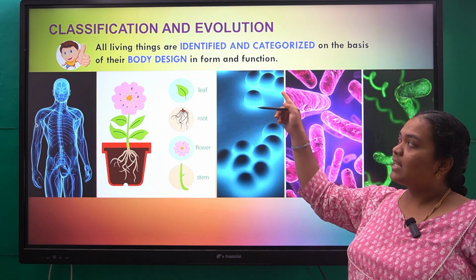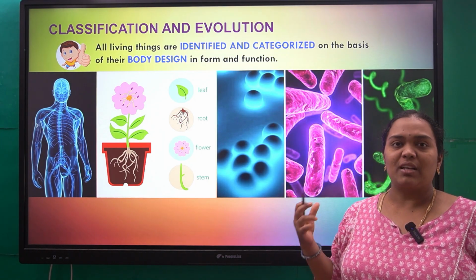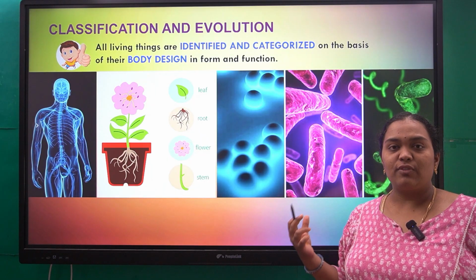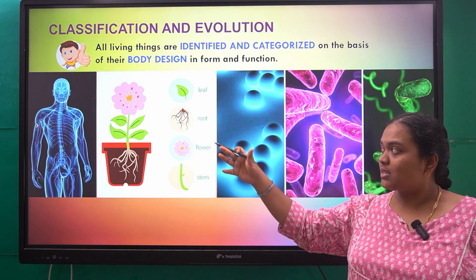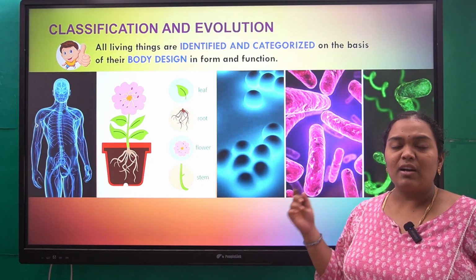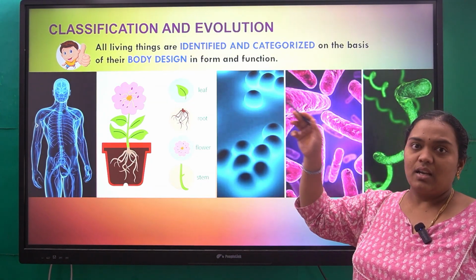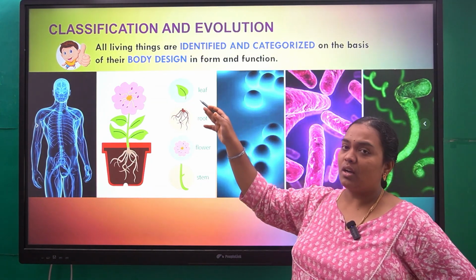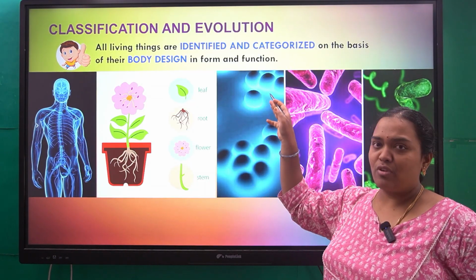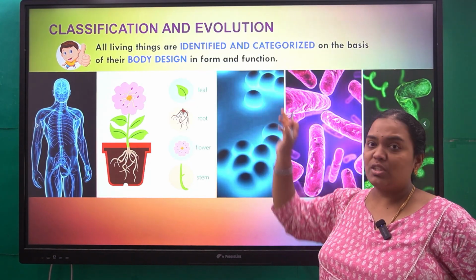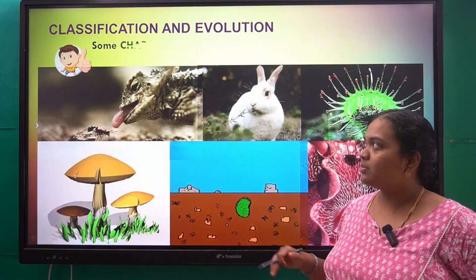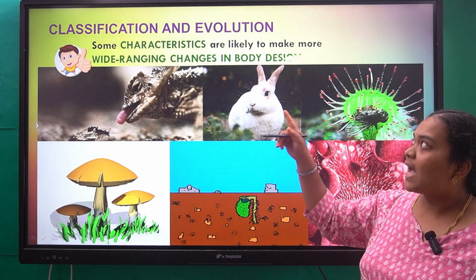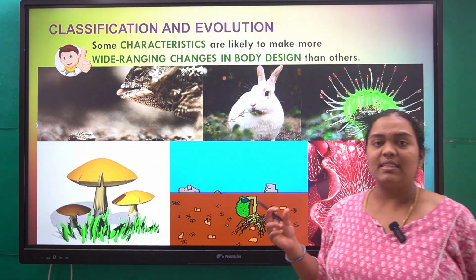So body design in what form? Form means structure, and also function. Function means, you see, human beings can move, animals can move, whereas plants cannot move. That is a function of the organism. Based on this, do note down this point: based on body design, form and function. Form and function are very important. Based on these features, the organisms are grouped. Some characteristics, as I said, are the features